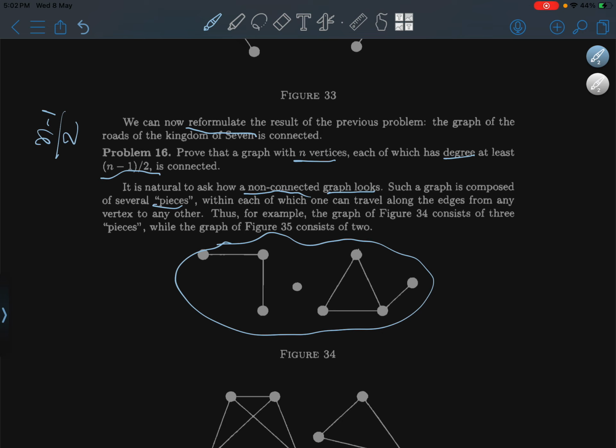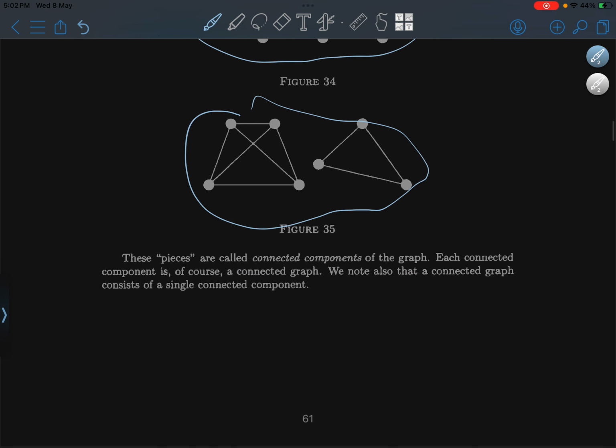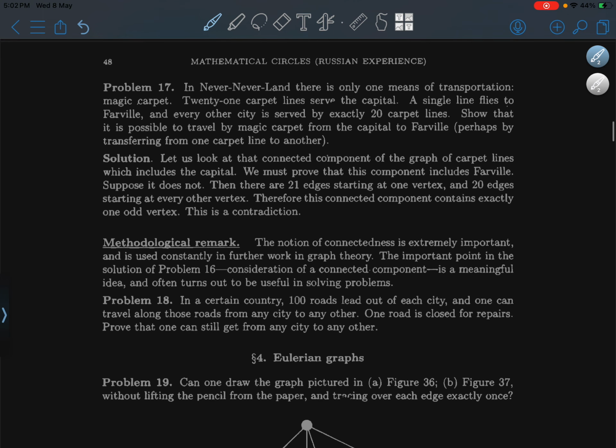Thus, for example, the graph from figure 34 consists of 3 pieces, while the graph of figure 35 consists of 2 pieces. The pieces are called connected components. Each component is, of course, a connected graph. We know that a connected graph consists of a single connected component.